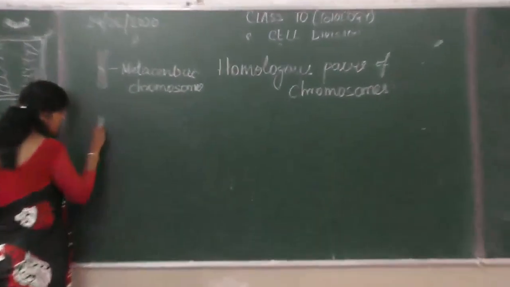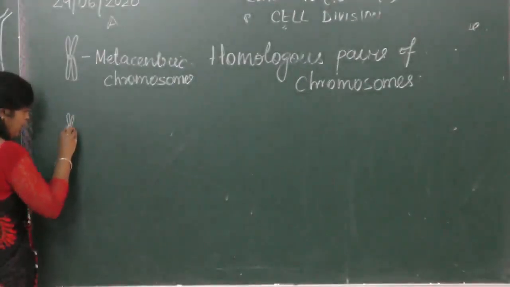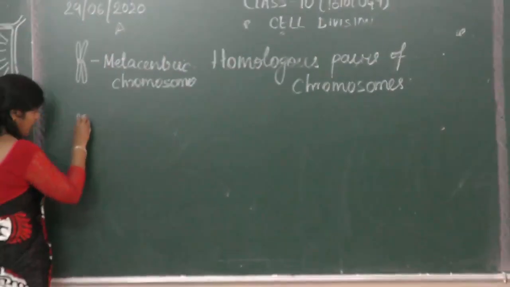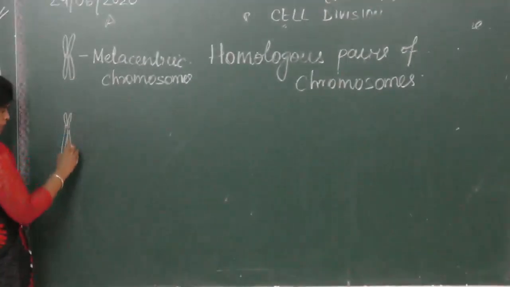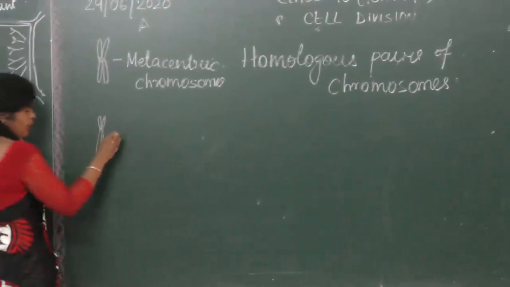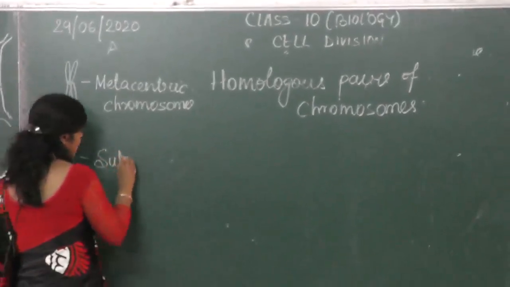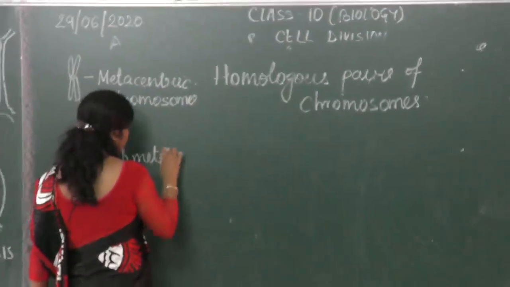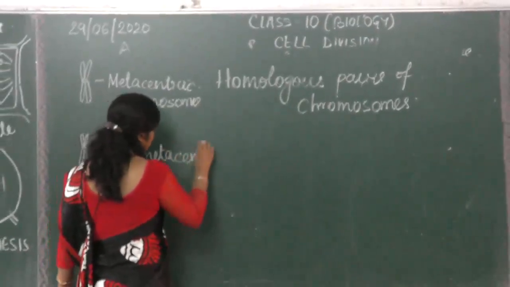Another chromosome you will find, the centromere is slightly away, either towards the upper side or towards the lower side from the center. It's not in the center, slightly away. So we call this a submetacentric chromosome.